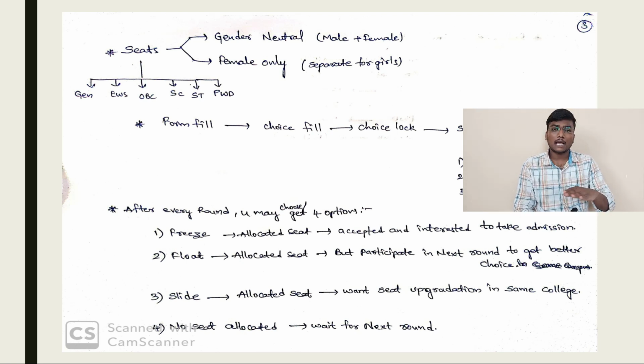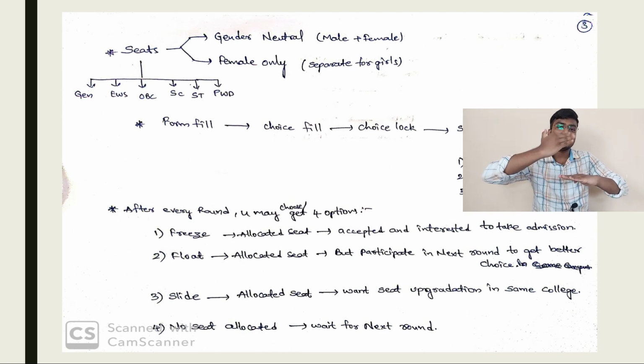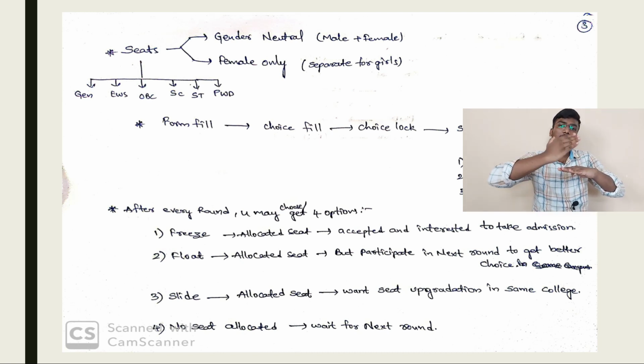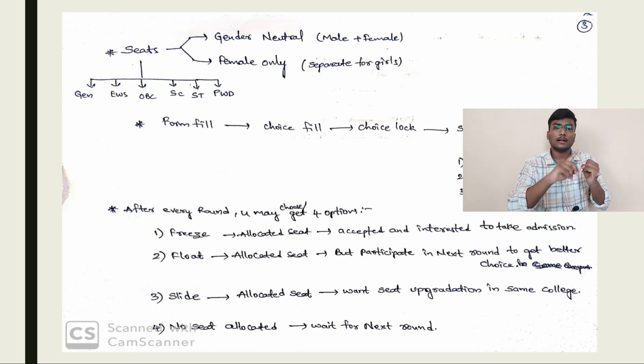Like in the 4th place I mentioned NIT Warangal mechanical, I got that option, but in the 2nd place NIT Warangal ECE is there. So in the 1st place NIT Trichy CSE is there. I want NIT Warangal but not mechanical. The better choice above this will be ECE. So if there is a chance in ECE, they will allot us a seat in ECE. That is meant by slide. And float means, as NIT Warangal mechanical is the 4th option, the top 3 options may be NIT Trichy CSE, or NIT Warangal ECE, or maybe NIT Surathkal CSE. In these 3 options you may get anything if you choose the float option.